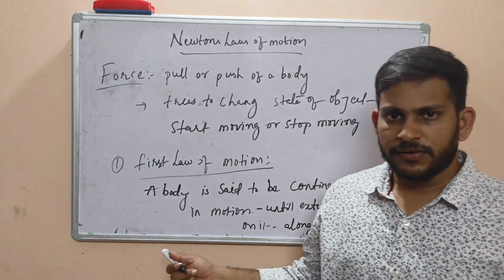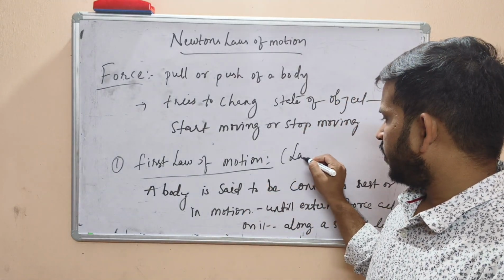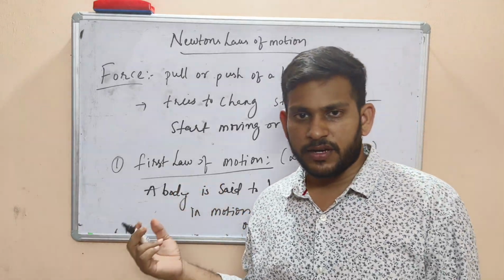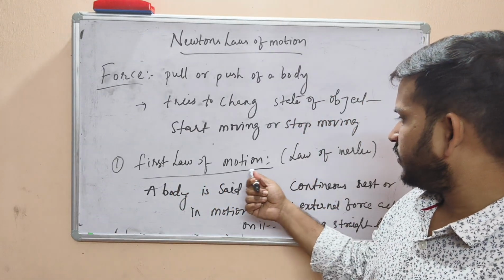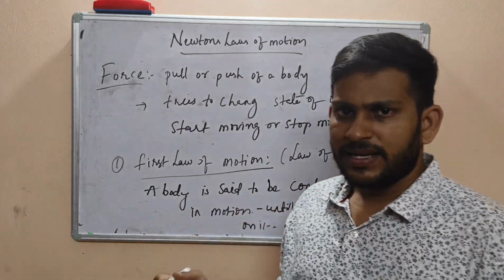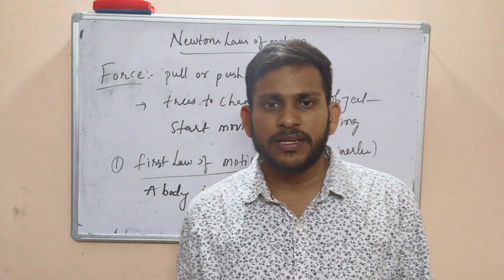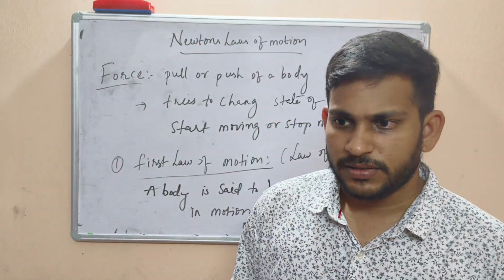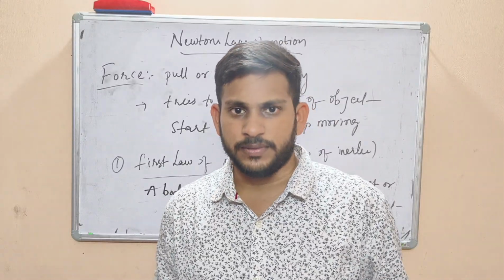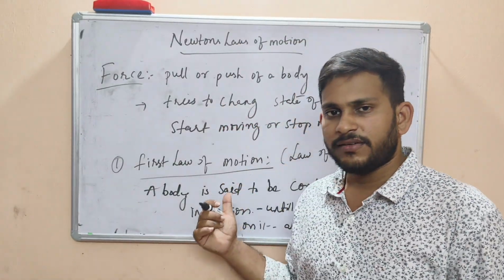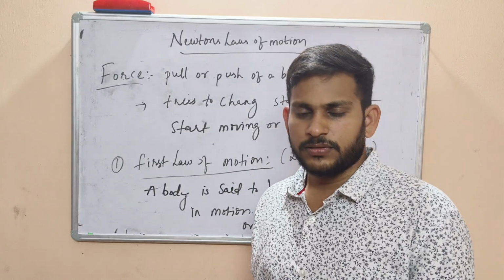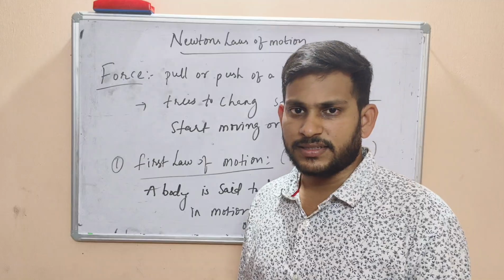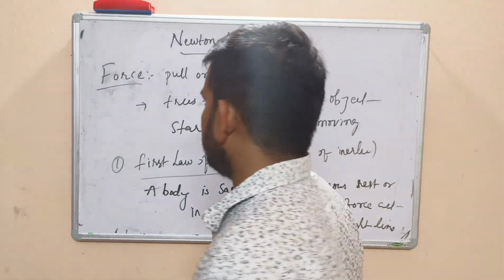This first law we also call the law of inertia. Why? We will talk about it. Inertia is nothing but the inability of a body to change its state, which means motion or rest, whatever it may be. In inertia we have three types: inertia of rest, inertia of motion, and inertia of direction. We will discuss these.